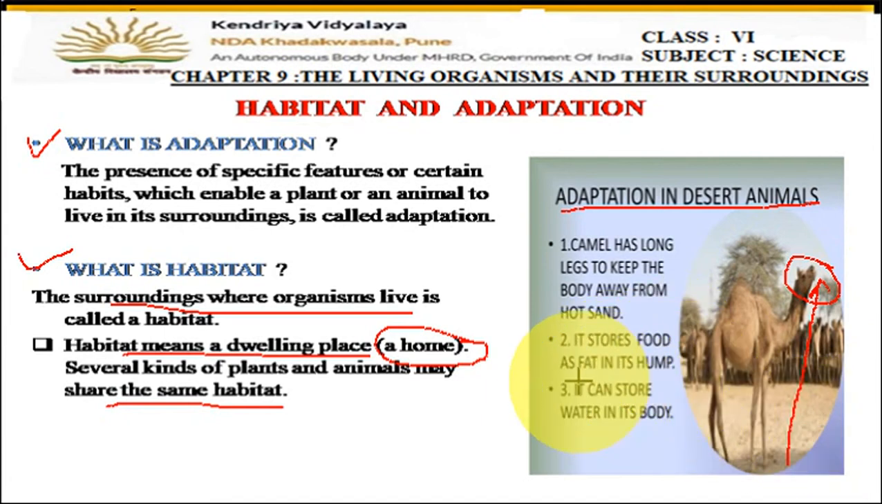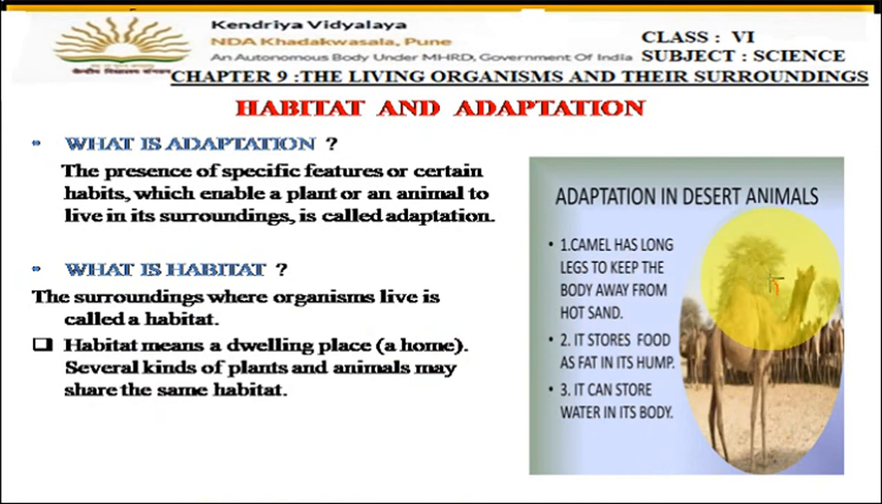Then it stores food as fat in its hump. Now you can see here the hump of the camel. This is the hump, right? So this is the place where the food is stored in the body of the camel. This area is called the hump, and here the extra food is stored in the form of fats. And then if the camel does not get food for many days, it can utilize the food which is stored in the hump areas.